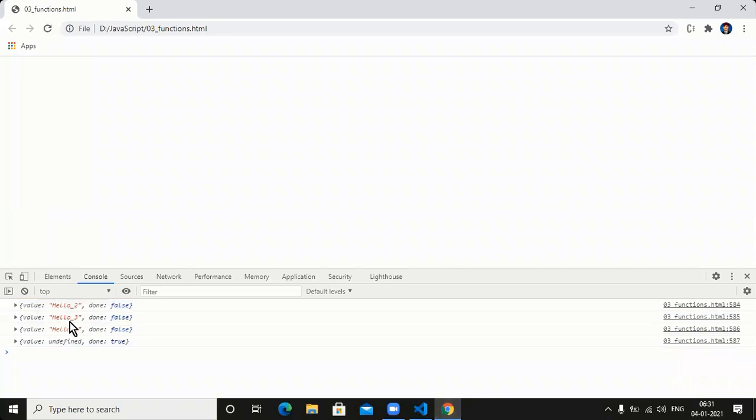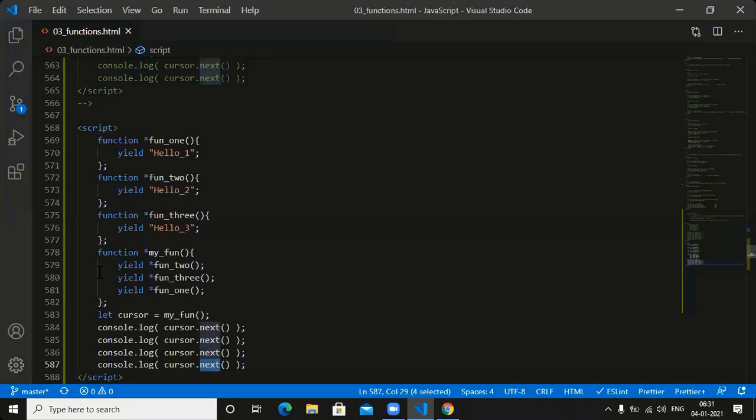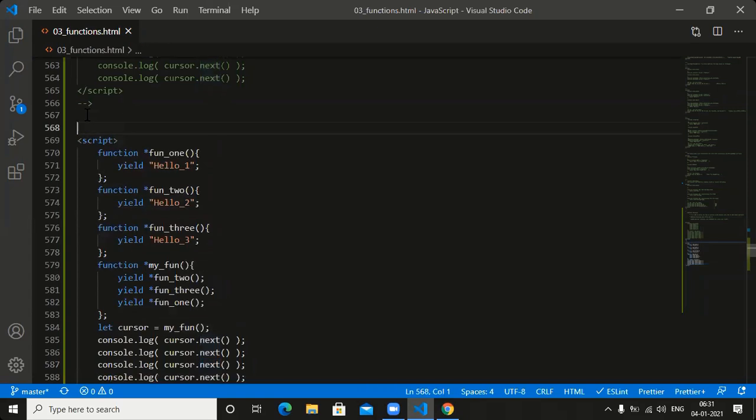See this one here. Hello 2, hello 3, hello 1, undefined, done equal to true. Fine. This is the way to create more than one generator function. I think now we created more than one generator function. Next one, after completing this one, immediately we need to go for one more example.